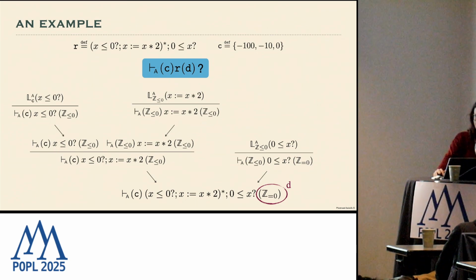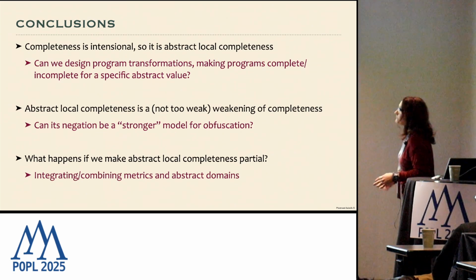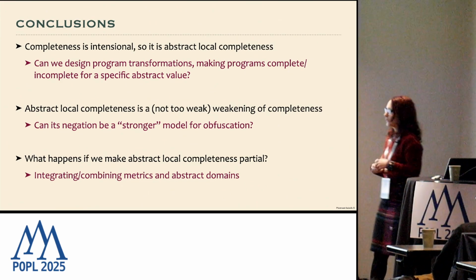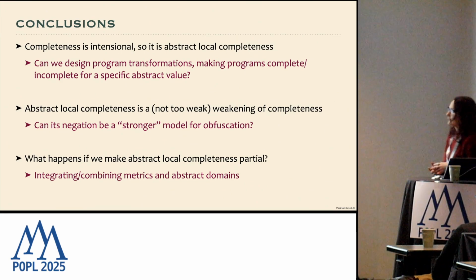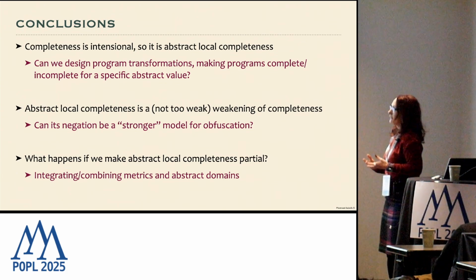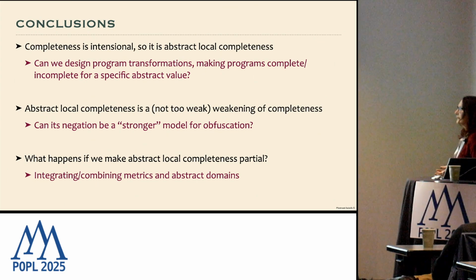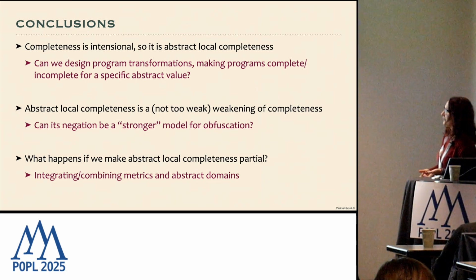So concluding, we introduced this formal approach for characterizing, weakening, and also tuning completeness, because, as I said before, completeness is a really strong property: it is intentional, it depends on the way the program is written, and it is universally quantified.